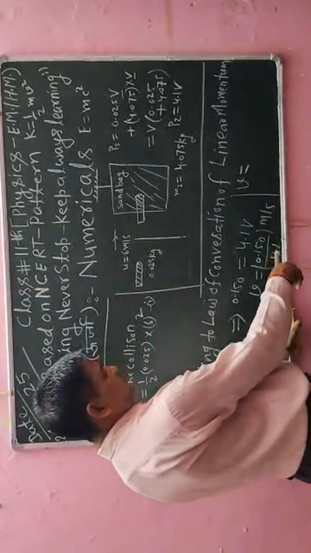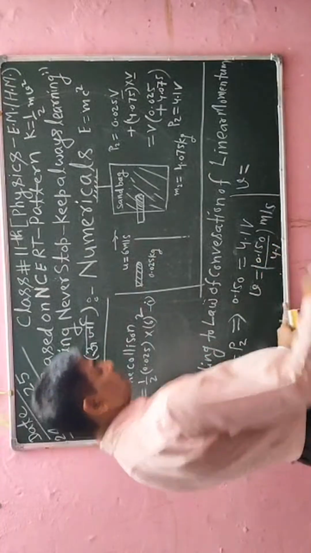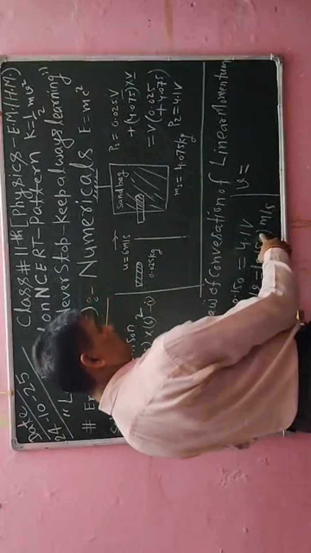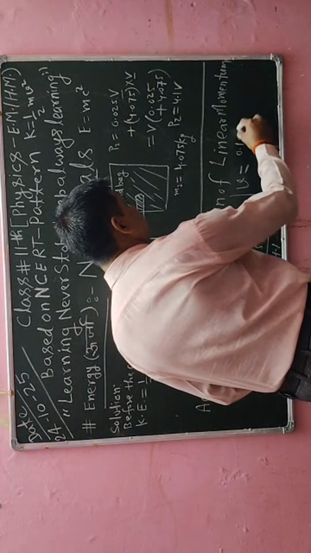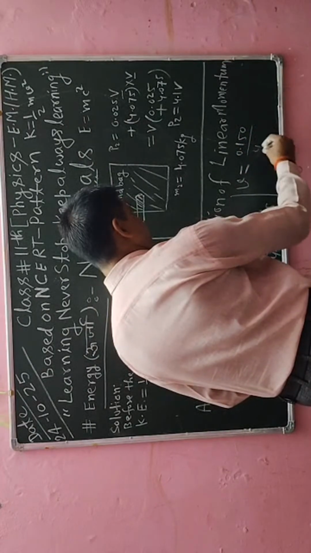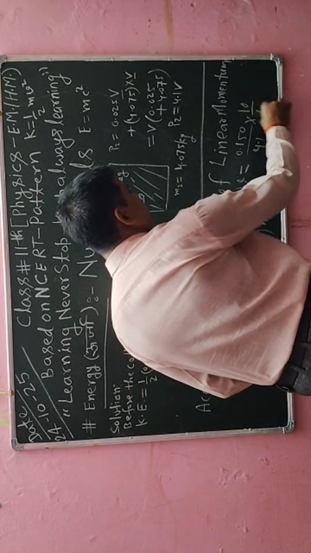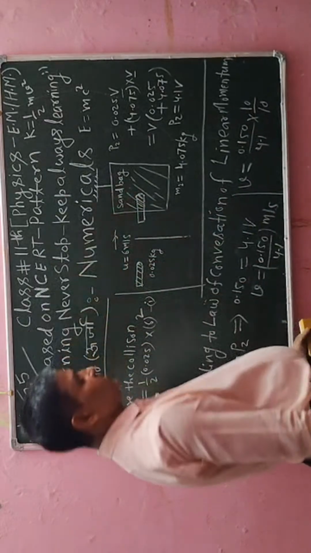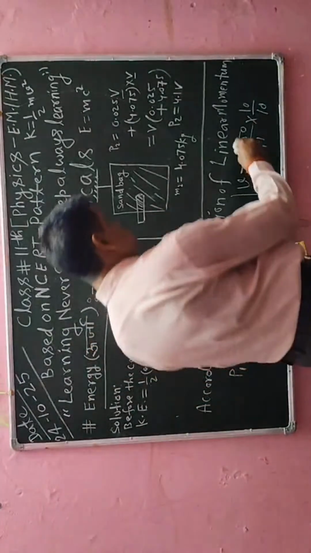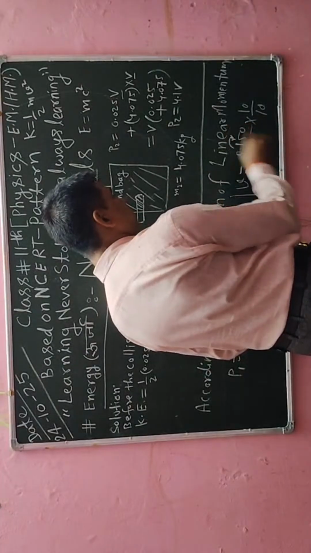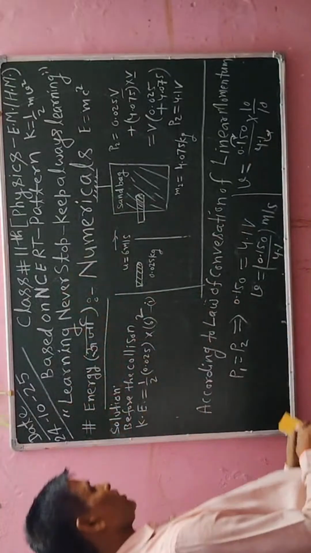So I will multiply here 10 and divide by 10. So there is no change in my solution. So here I can write 4.1 into 10 divided by 10. So there is no change in my solution. So with this 10, this decimal point will move along this direction, and this will also move along this direction. Okay, so after solving I can write here